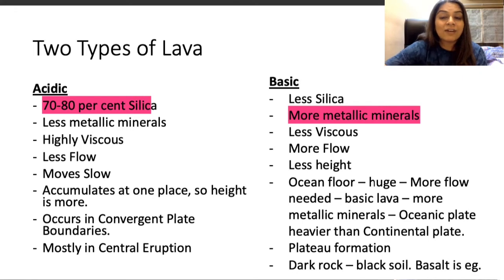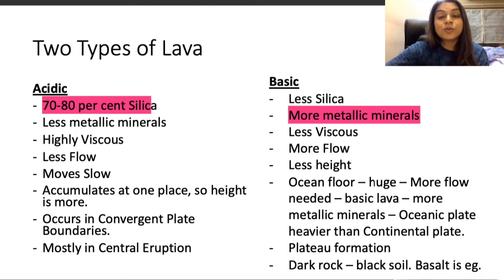In the basic lava, since there are more metallic minerals, it is going to be heavier, which is why the oceanic plate is considered heavier than the continental plate, since the continental plate has more silica and the oceanic plate has more metallic minerals. And since there are metallic minerals, it's going to be darker in color. The rock is going to be darker, and the rock made out of basic lava is called basalt. Such darker rock is the reason why we have black soil, especially in the Deccan area.